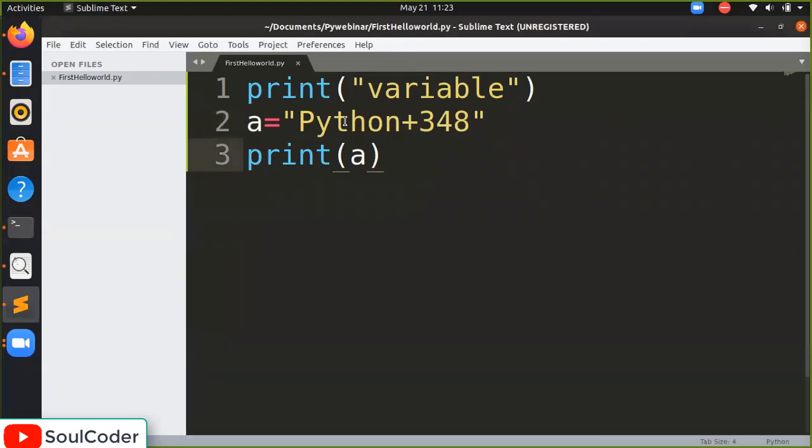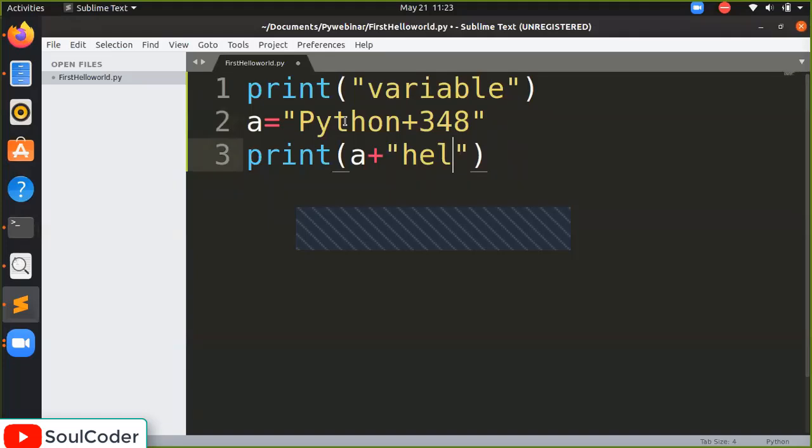So first of all I replace it with Python. So in print again we can concatenate anything here. For example, I'm writing here hello. So I'm doing this, Python, a plus hello.